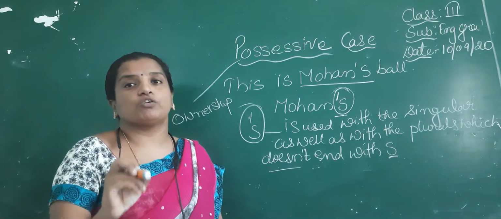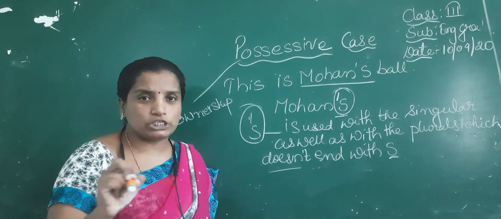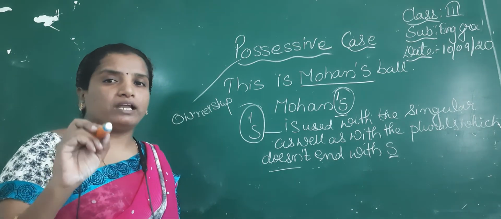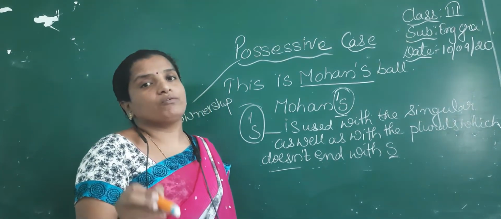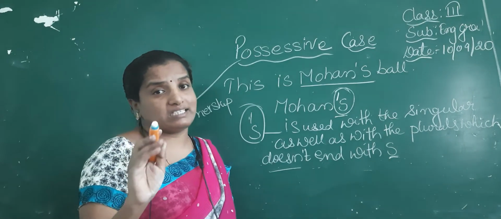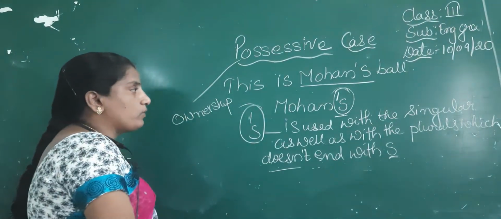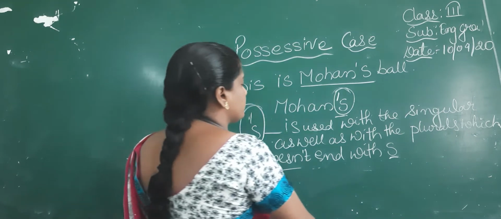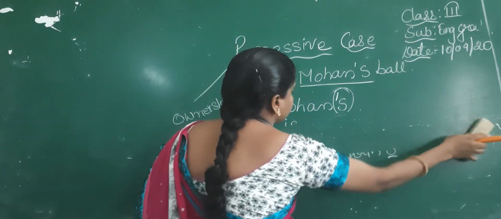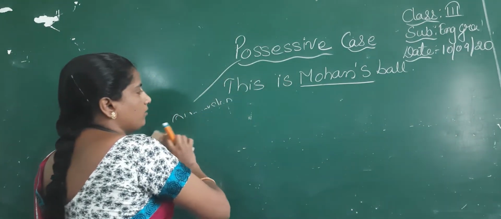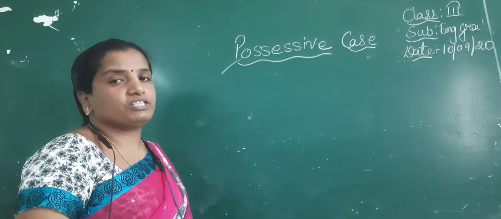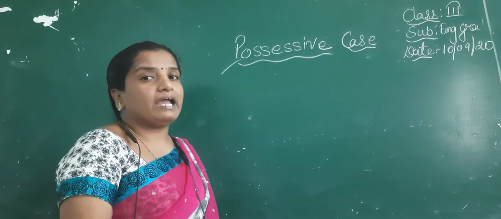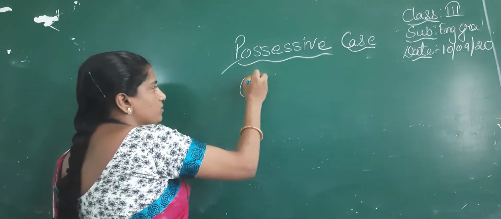Apostrophe S is used to denote the possession of a singular noun as well as with plural nouns which don't end with S. Which plurals don't end with S? Let us see: man, men, woman, women. Those are the plurals, children, which don't end with S. And only the apostrophe is used.